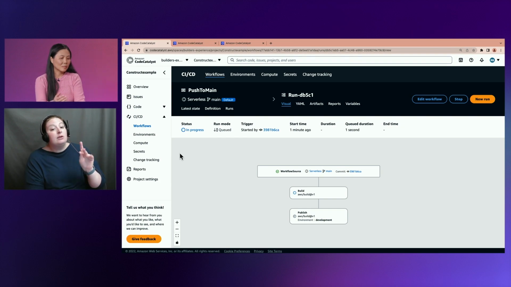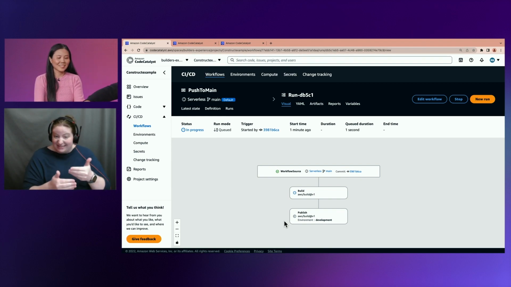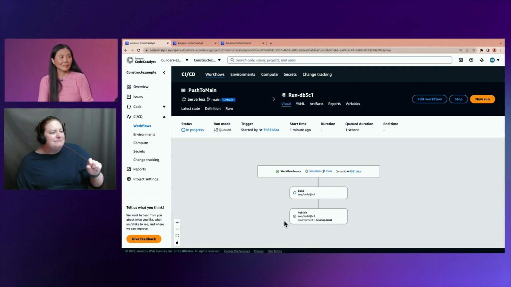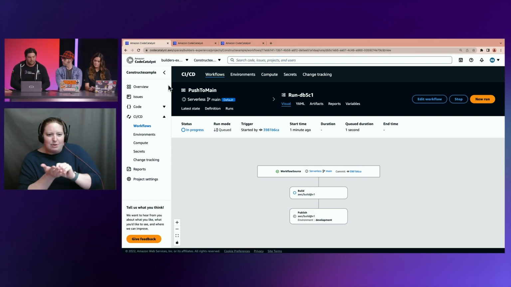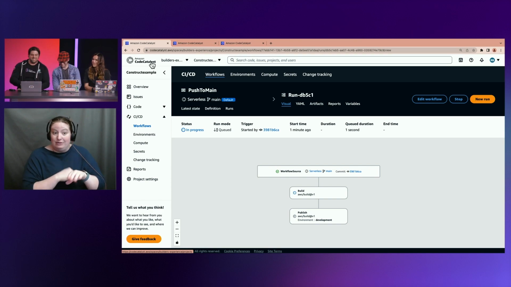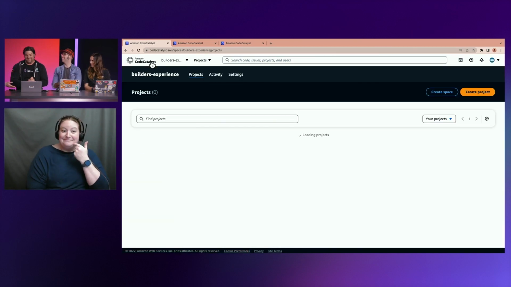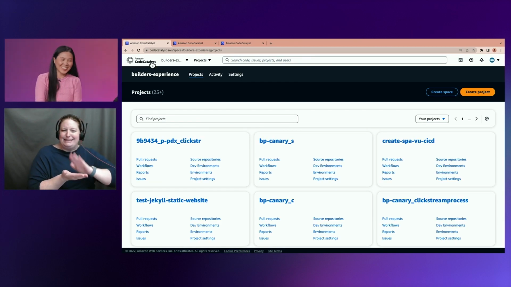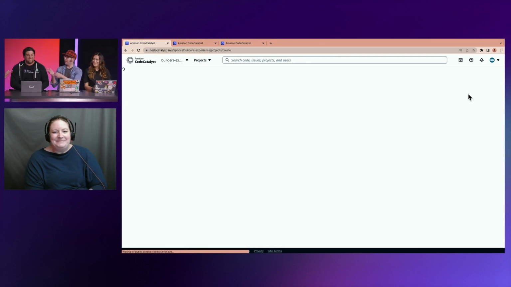So I push the code there. Now another workflow is running, it's building, and hopefully it will publish. We're not going to wait on it to publish. We're going to just trust that it will, and then I'm going to go in. Like a cooking show. It's actually cooking. We had one in the oven ready to roll out.